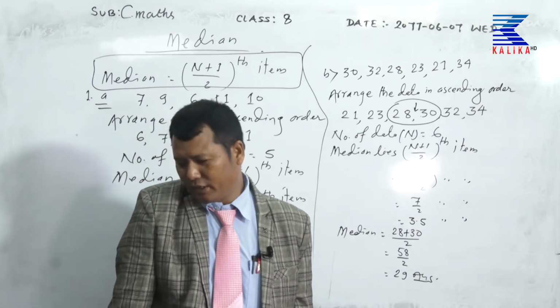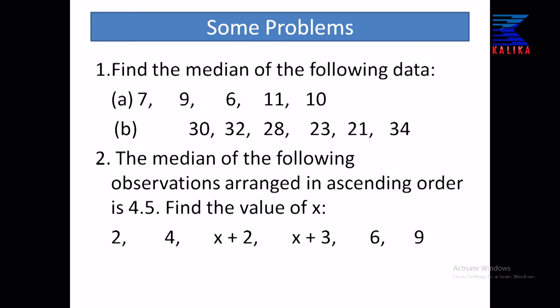And next question, question number 2. What is 2 please? Read out. The median of the following observations arranged in ascending order is 4.5. Find the value of x.